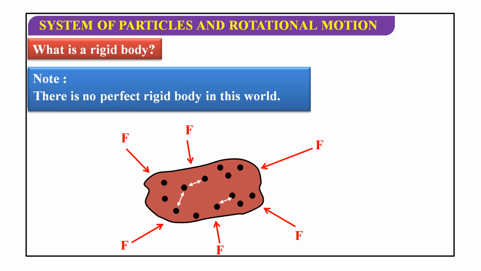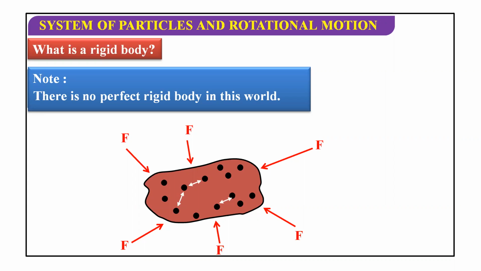Why are we saying there is no perfect rigid body? Can anyone answer it? Sir, after a certain force, any body will change its shape. Very good answer. After a certain force, every object can be broken, every object can have a distance change.